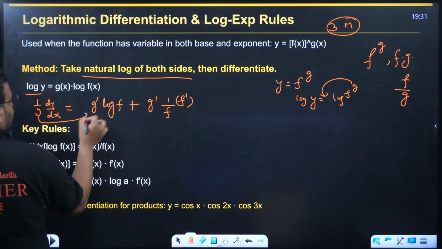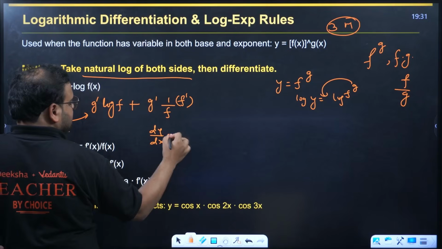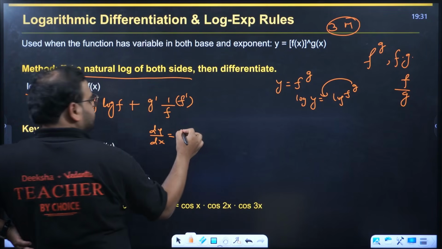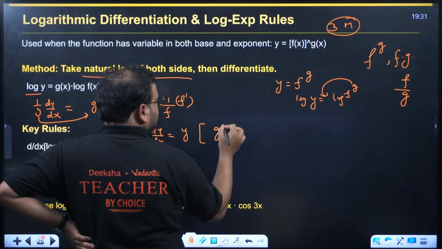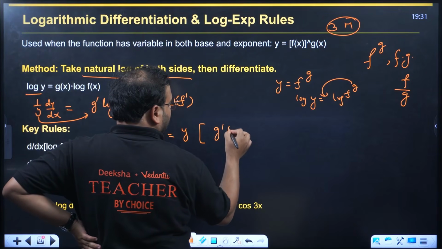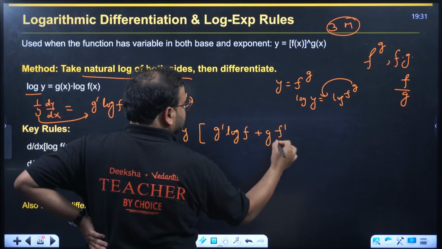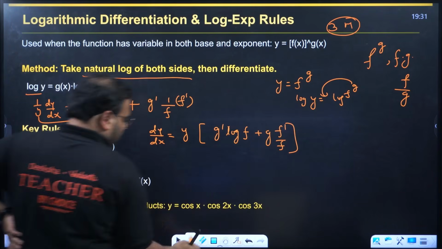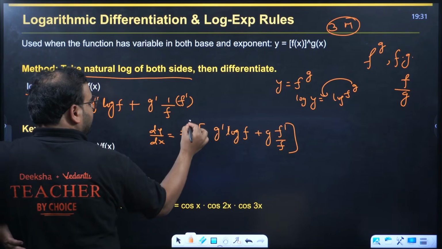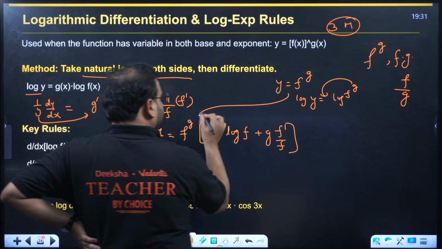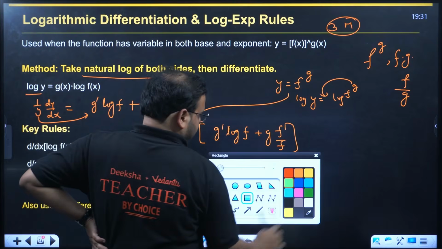This y will be moved to this side, so your dy by dx becomes y times of g dash log f plus g f dash by f, or we can write this y simply as f power g. Clear? That's my answer.